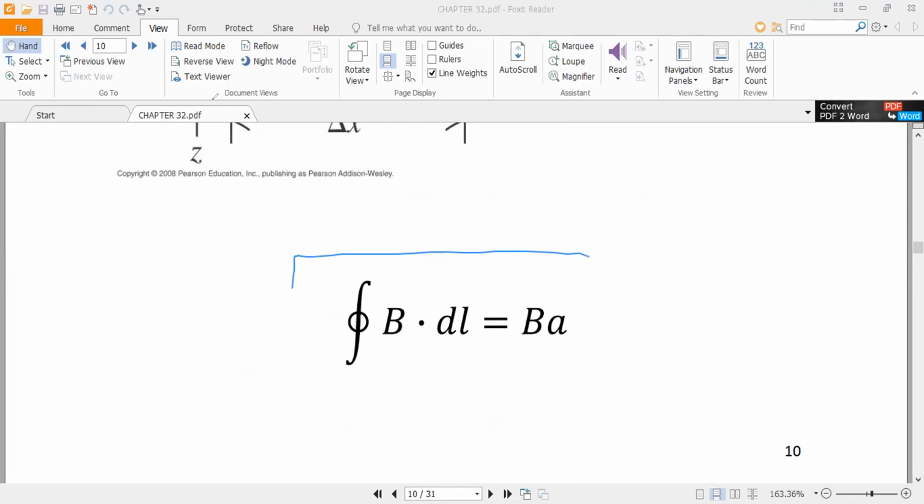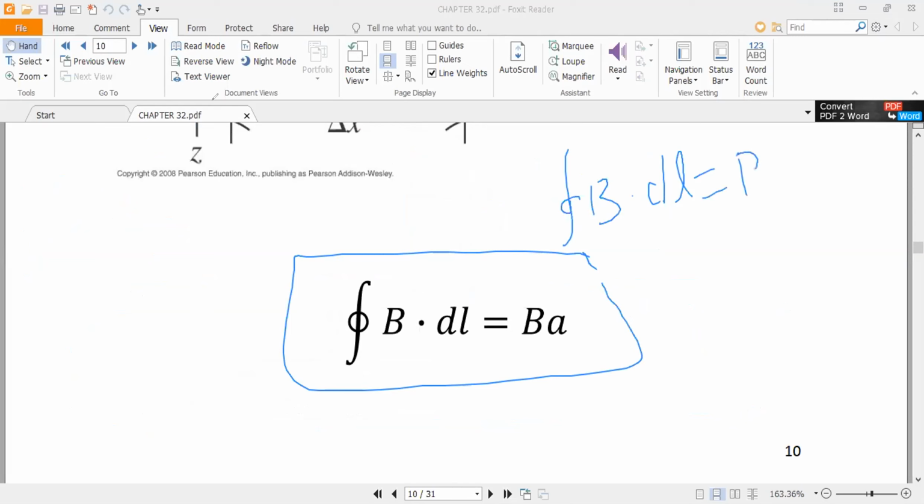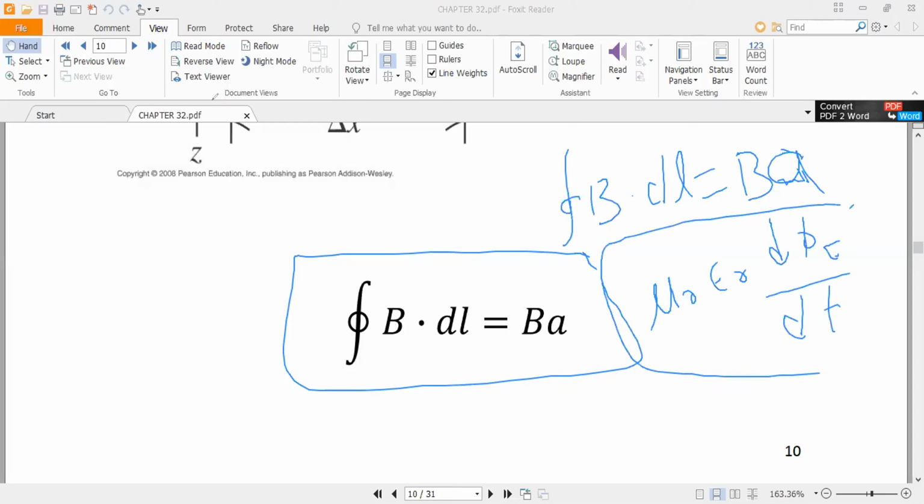This is equal to B dot dA. Okay. So we calculated now both sides. One side is B dot dl, that is equal to B into A, and the second side was mu naught epsilon naught d phi E over dt, and we calculated also this side.